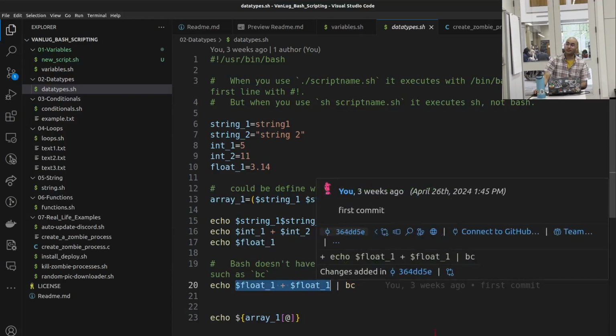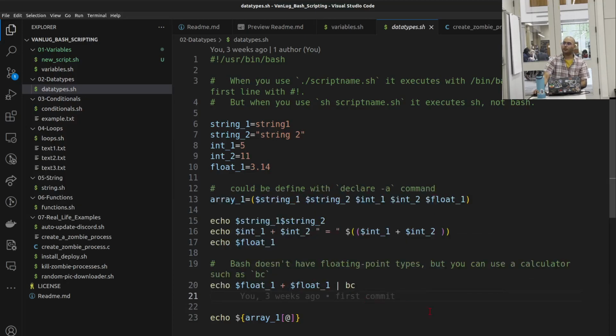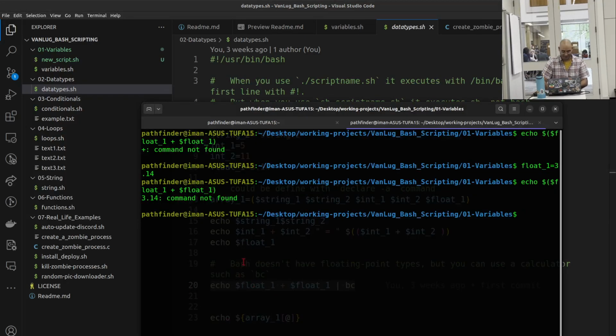I'm not sure what BC stands for, but it's a different program, and it calculates the float for you. But now it's useless because we know we can do it a different way.